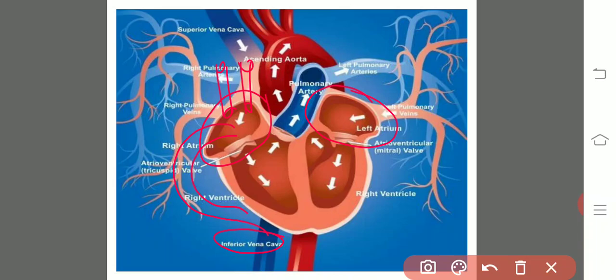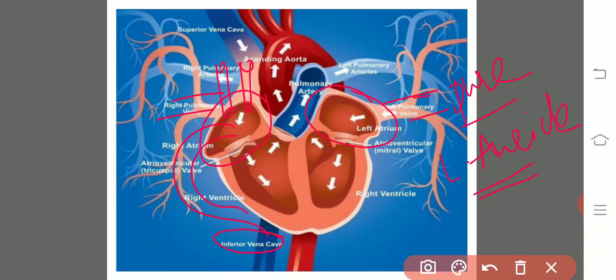At the same time, the left auricle is connected through one pair of pulmonary veins, the left pulmonary vein and the right pulmonary vein. Both these pulmonary veins carry pure blood from lungs to left auricle. Lungs to left auricle.